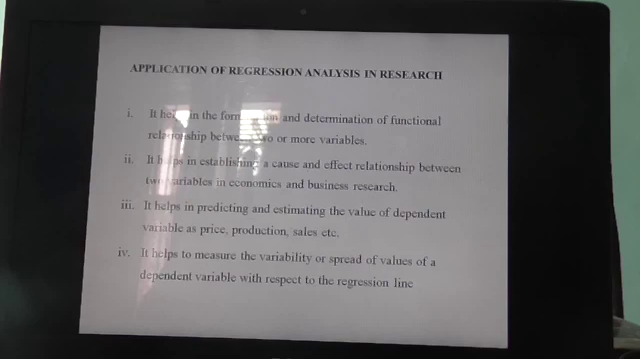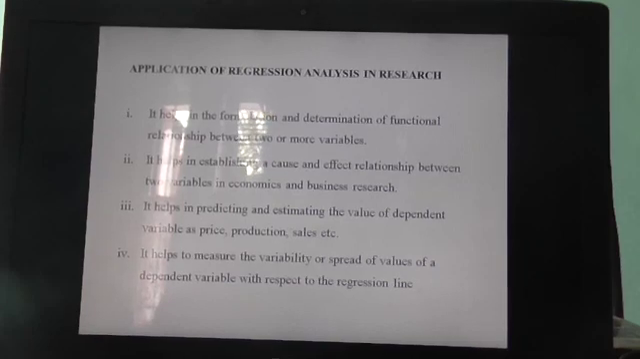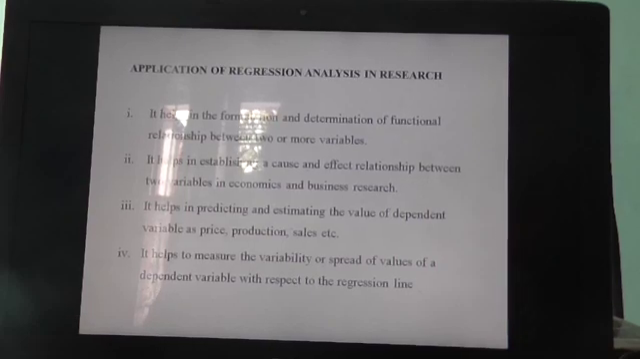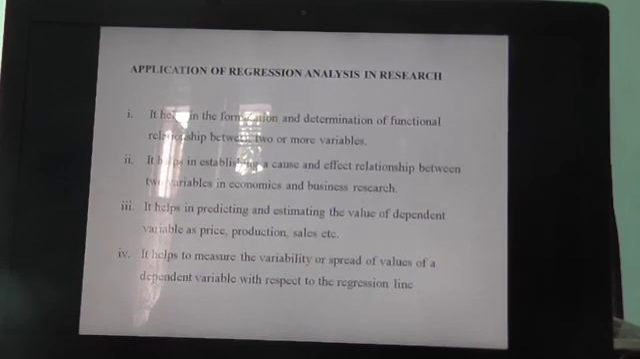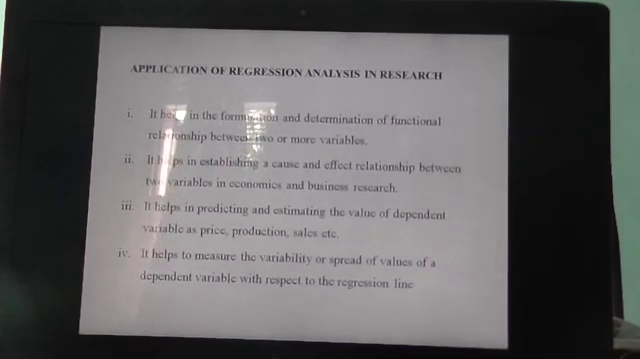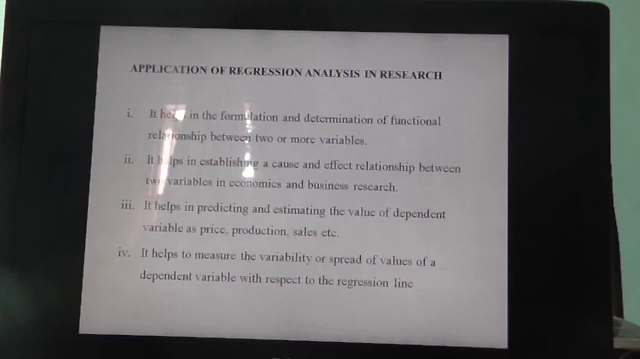Second, it helps in establishing a cause and effect relationship, a causal relationship. If you put in X, what will be the corresponding effect in Y? If there is a linear relationship, then that is termed a causal relation. If you put in the value of X, how does it affect Y, or what change does it cause in the value of Y? So it helps in establishing a cause and effect relationship between two variables in economics and business research.